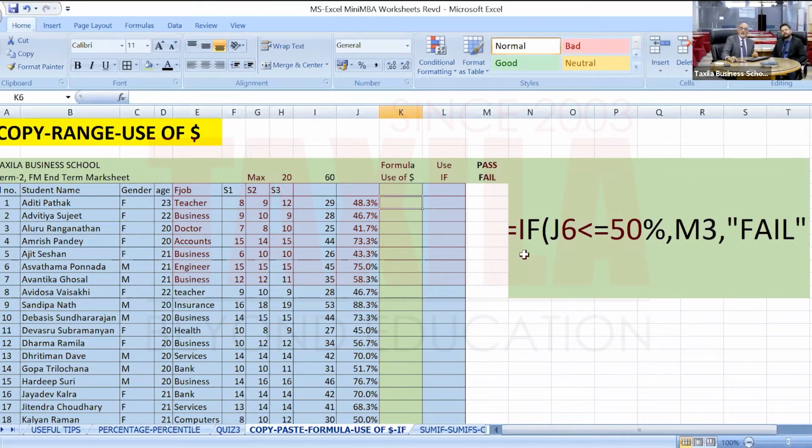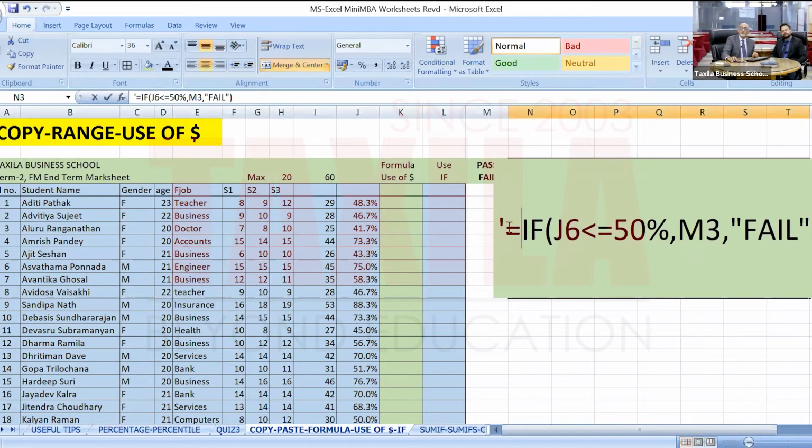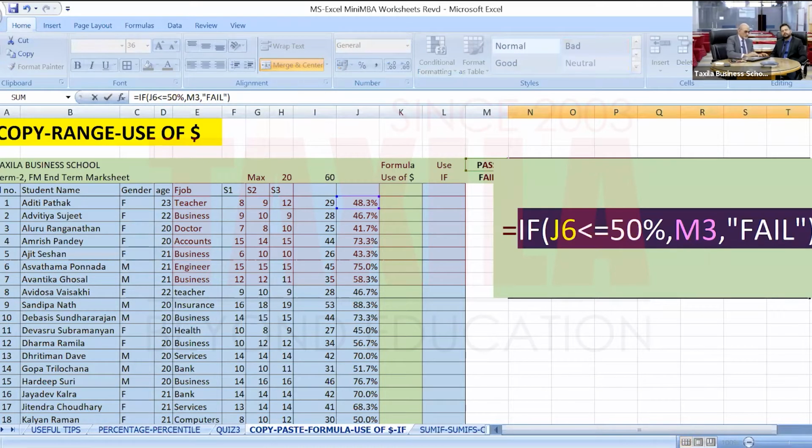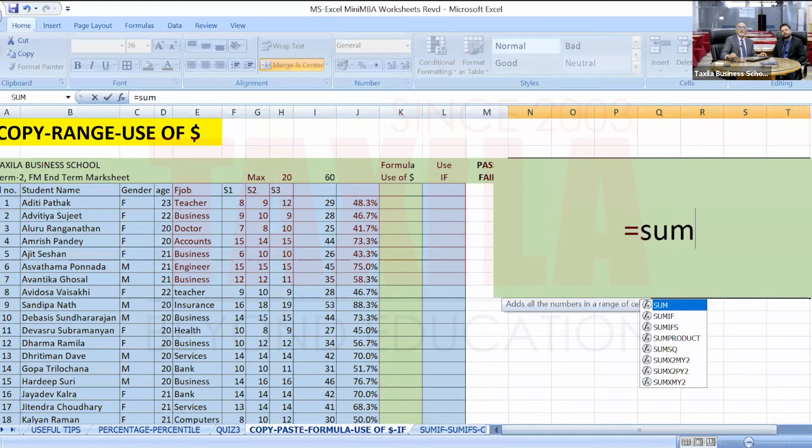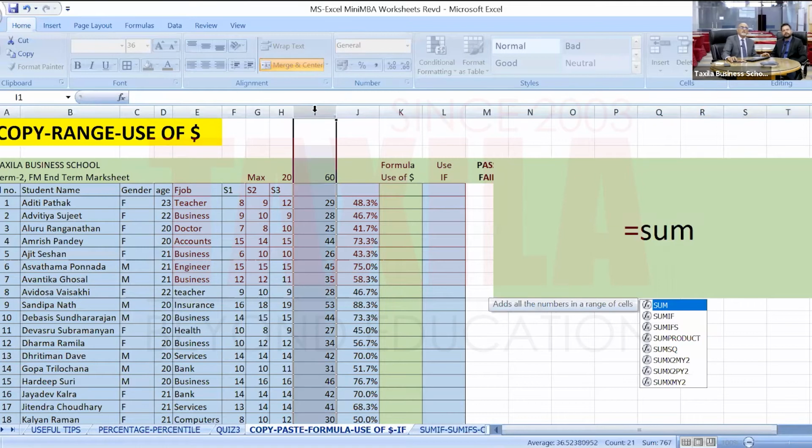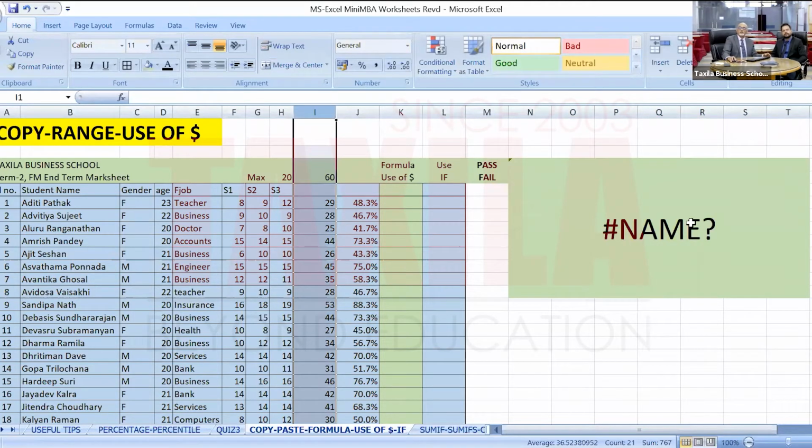Again, the formula, I will write it here first, so that we understand what is being written. You already have done the sum in column I, so I don't need to do the sum.